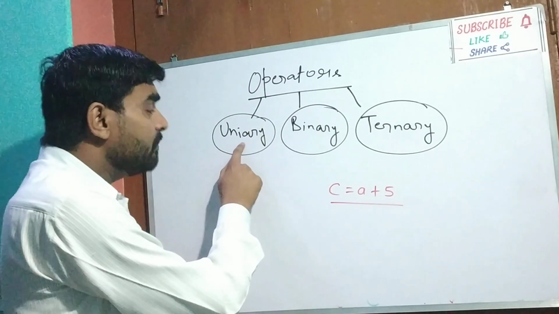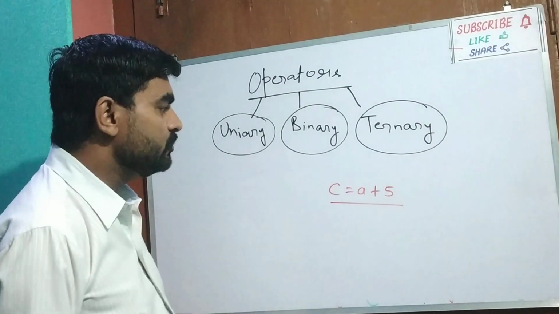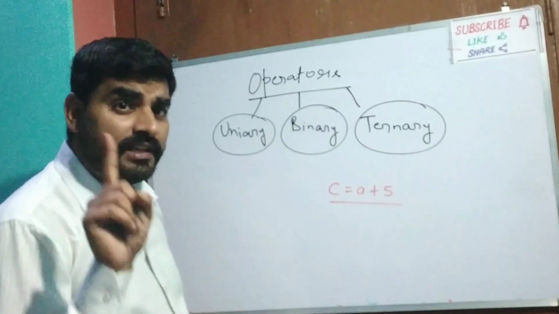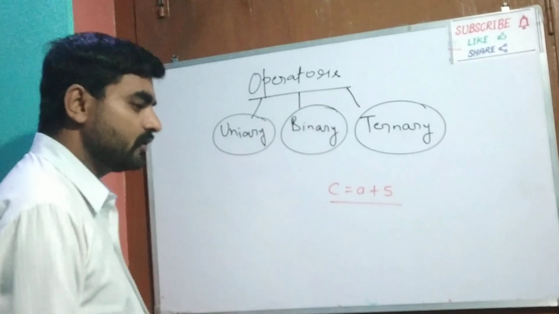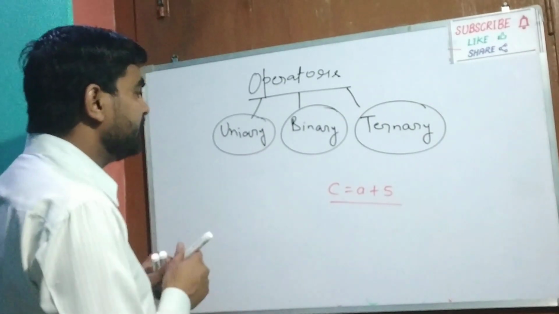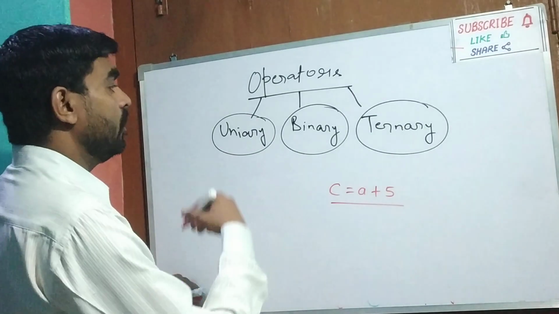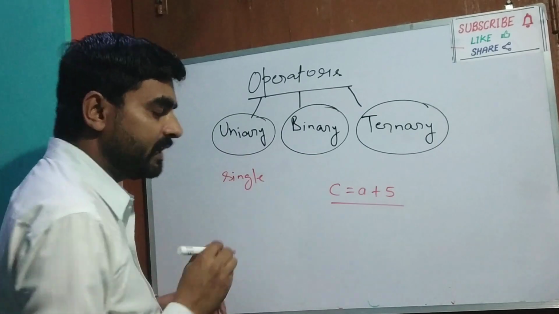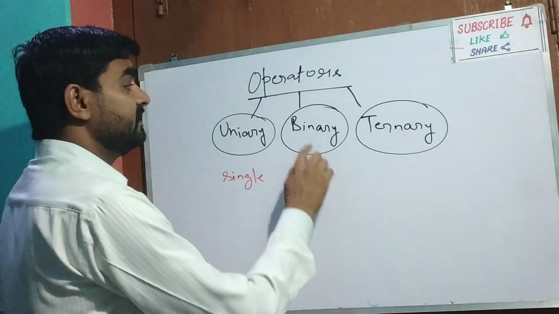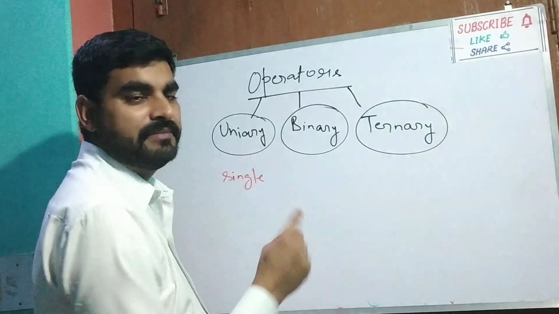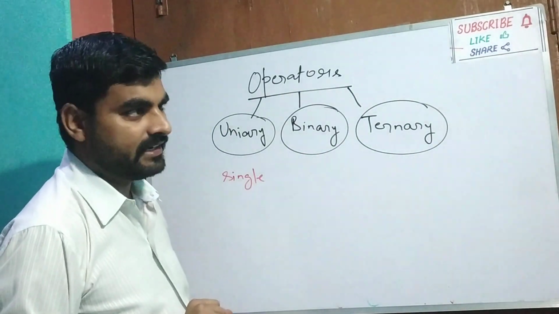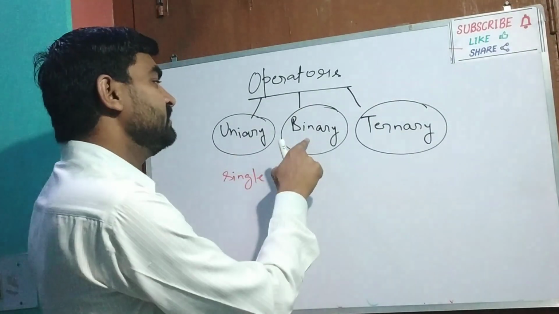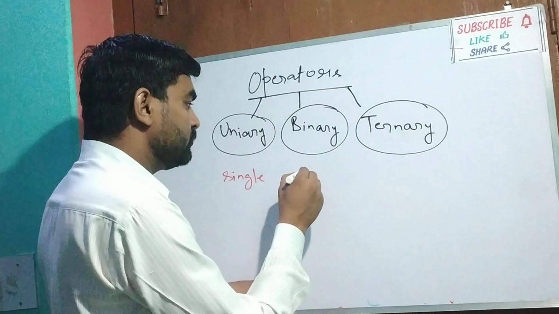In a unary operator, only one operand is used, or you can say that a unary operator works with a single operand. And in binary, as you all know, bi means two. So in a binary operator, two operands are required.